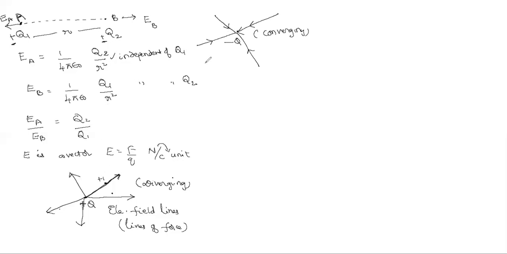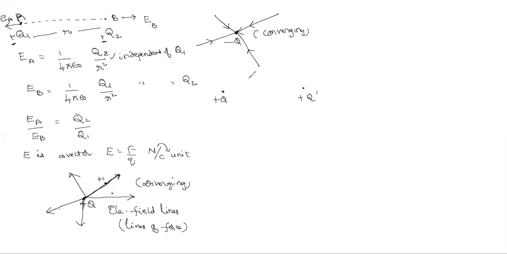Here I took only a negative charge. Here I took only one positive charge. If I take two charges, more charges here, like one positive and the other also positive, then here it can't go straight like this.